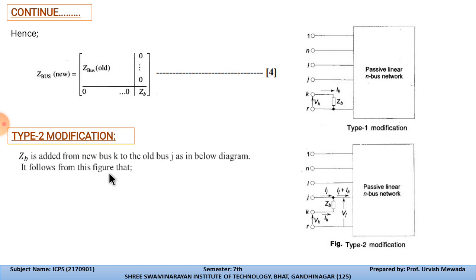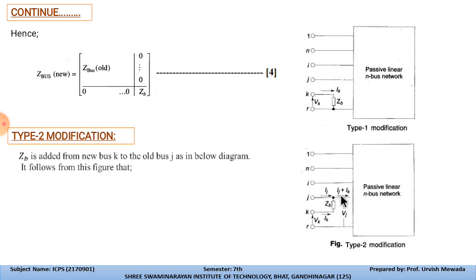So as we know, in type 2 modification, Zb is added from the new bus K. From K, Zb is removed, and it is connected to the old bus J, as you can see over here. So the voltage across this will become Vk, and the voltage across the jth bus and the reference bus is Vj, with the current passing through this line being Ij.